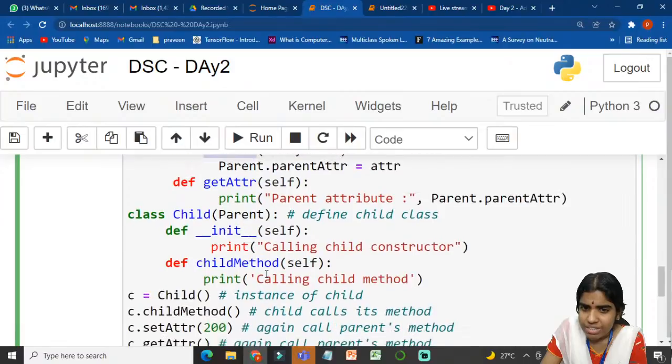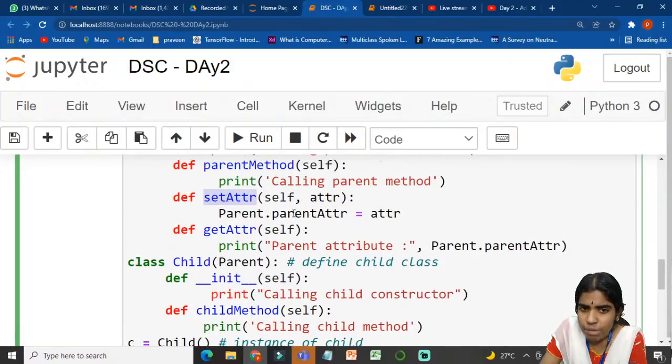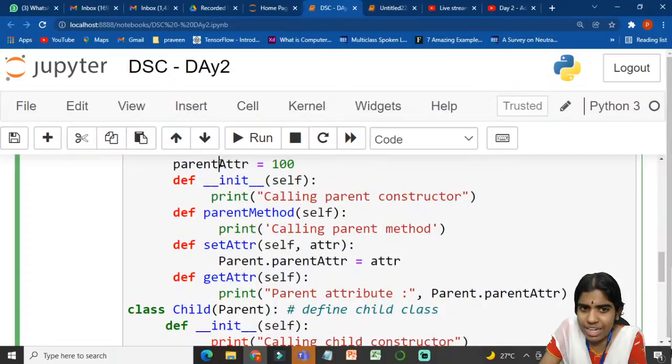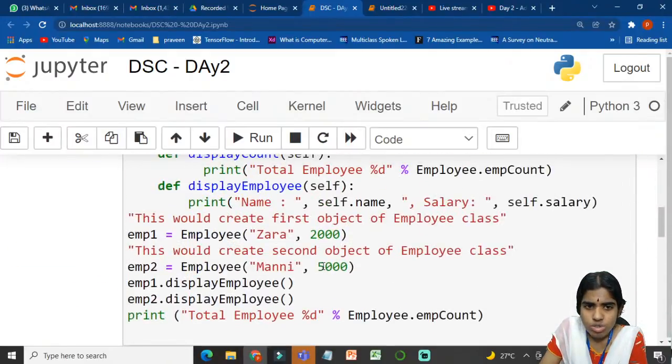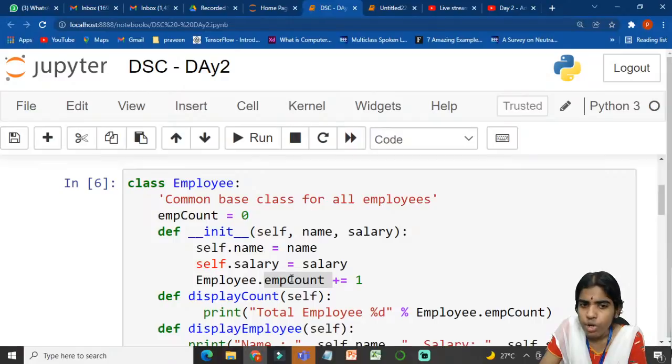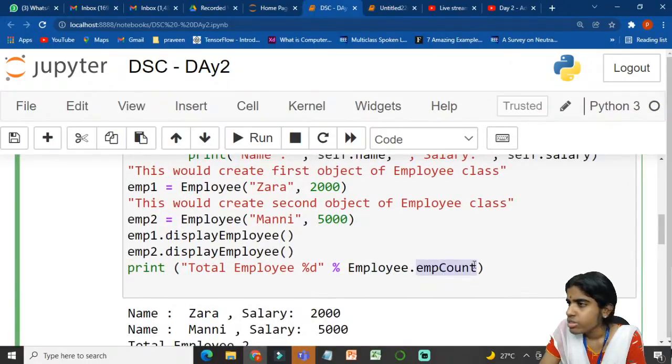Is that clear? Here this is the member attribute. So I want to access a parent class attribute, so I am using a user-defined function called the set attribute function. Count method: if I want to increment the employee count, I am using a count variable that is available, Employee.mcount. Is that clear? Priyadarshini, please acknowledge employee count.